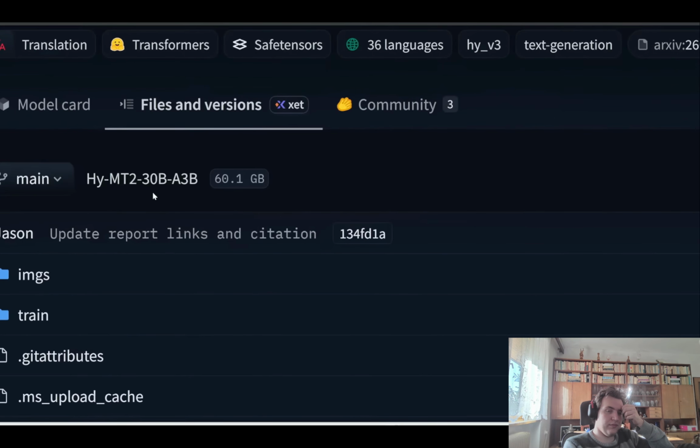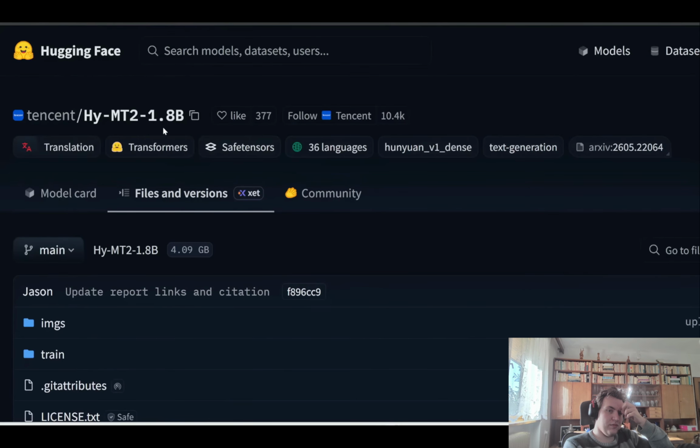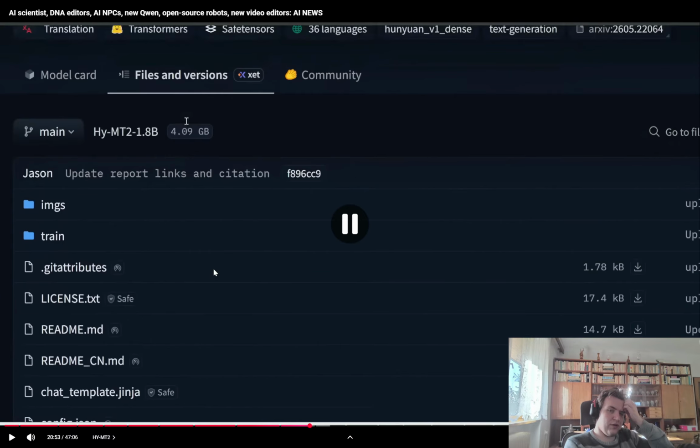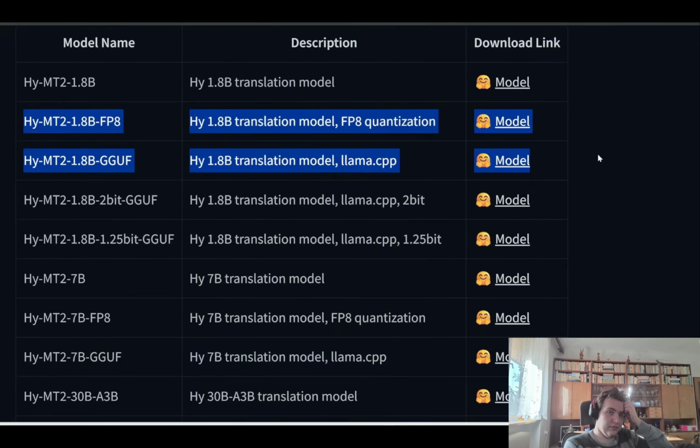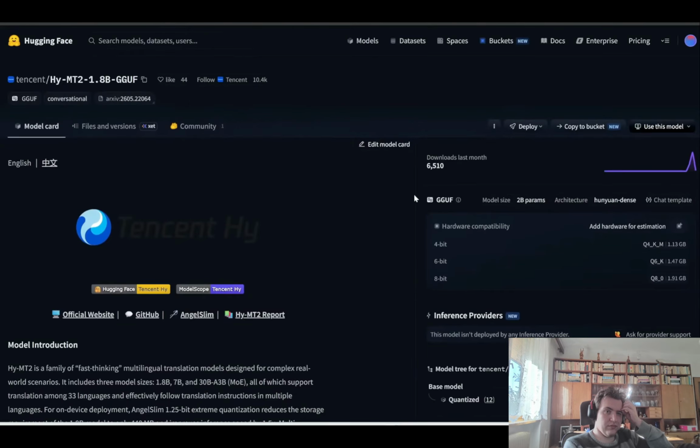The full 30 billion parameter version is quite large at 60 gigabytes in size, whereas the smallest 1.8 billion parameter version is just 4 gigabytes in size. So this can fit in most consumer GPUs. They also released the FP8 and GGUF versions of this. So if you need a lightweight translation model, especially for specialized domains, or if you need some very specific formatting, this is currently one of the best models to use. If you're interested in reading further, I'll link to this main page in the description below.